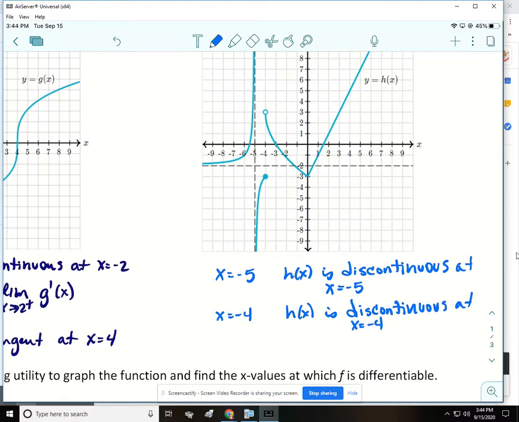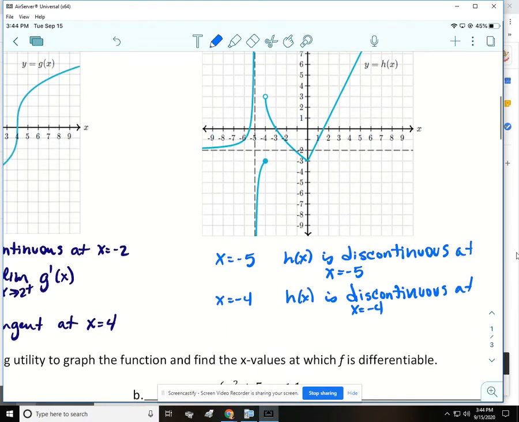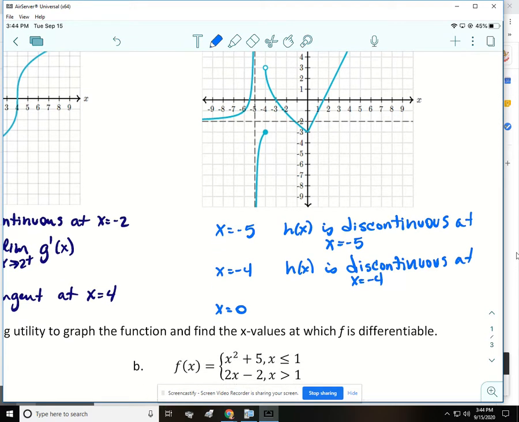Okay, and if you're riding the roller coaster, the last place where it looks like there's going to be an issue is when x is 0. So anytime you see that sharp turn, the function is not differentiable there, and the reason is the limit as x approaches 0 from the left of h prime of x does not equal the limit as x approaches 0 from the right of h prime of x for that sharp turn.